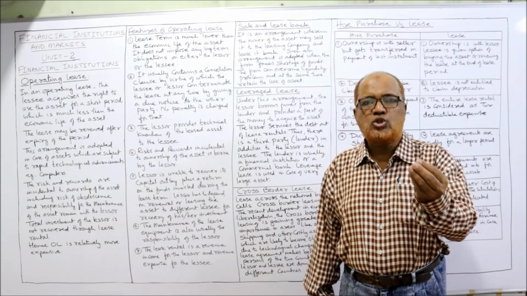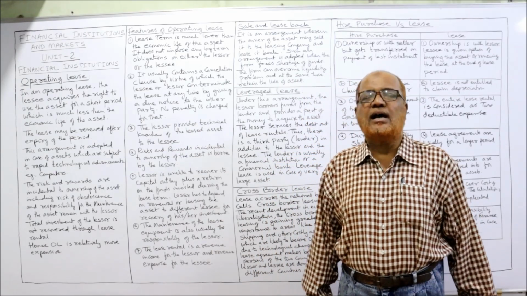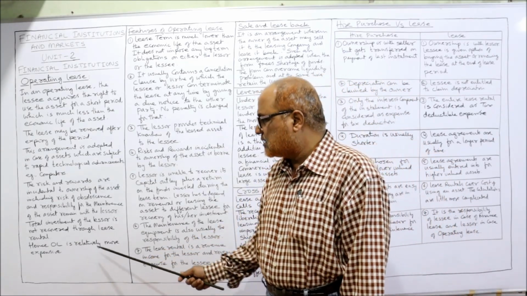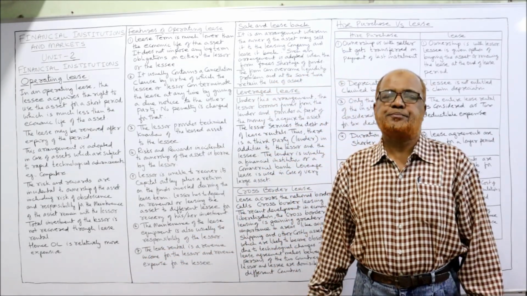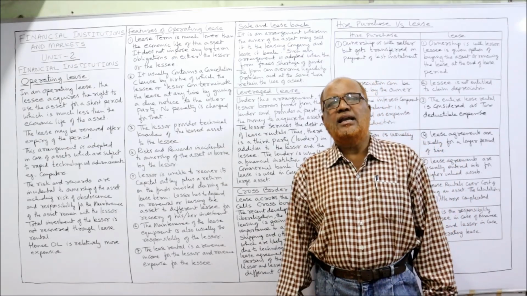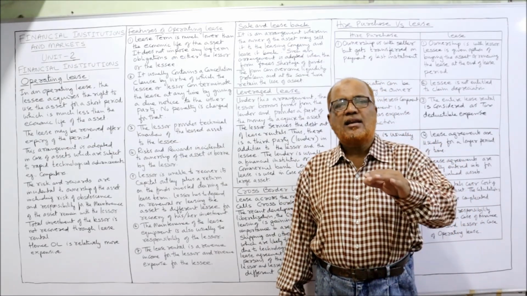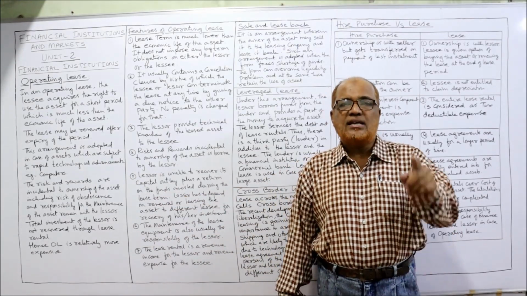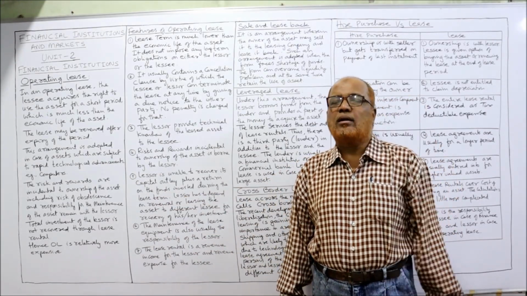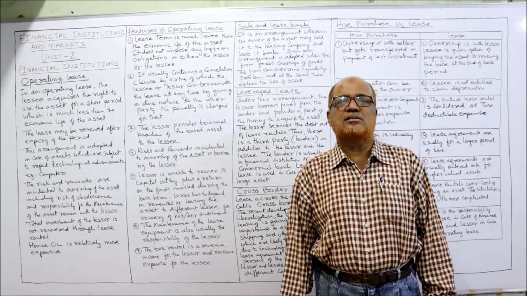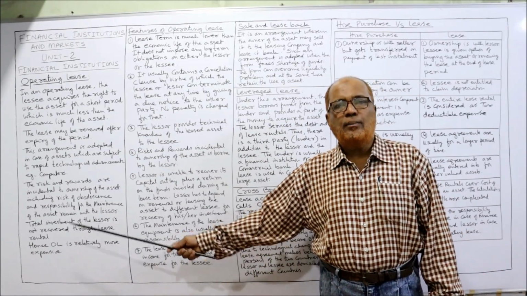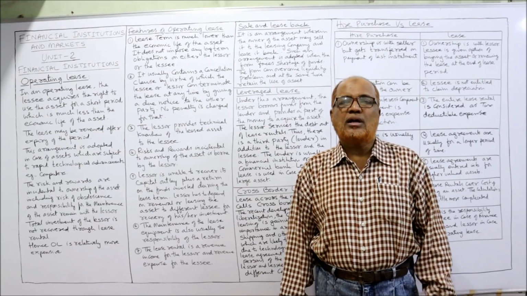It is only for a short period lease. That's why the entire amount cannot be recovered. Hence, operating lease is relatively more expensive. So if you compare the lease rental, the lease rentals are higher in case of operating lease, whereas the lease rentals are lower in case of financial lease. The reason is obvious. He cannot be able to recover the full amount.